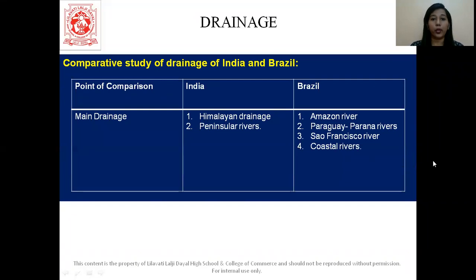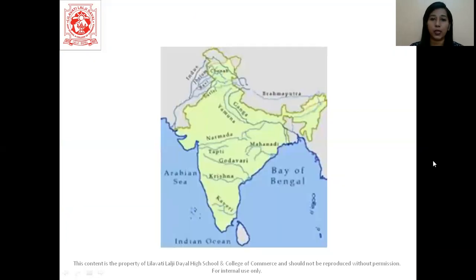We're doing a comparison of India and Brazil with their main drainage. We have the Himalayan drainage and the Peninsula region. When we are talking about drainage, students, we're going to talk about the rivers. In Brazil, you have the Amazon River, then the Paraguay-Parana rivers, San Francisco River, and the coastal rivers. Let's talk about this in detail now.